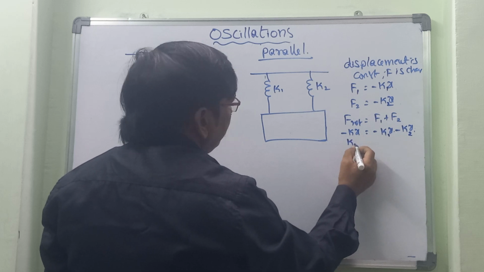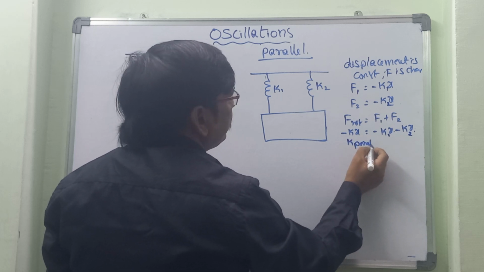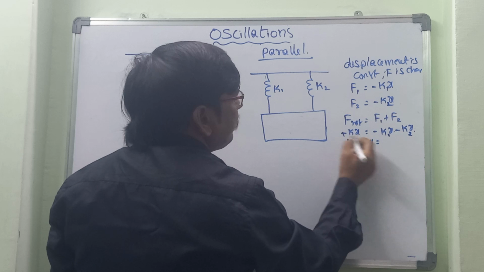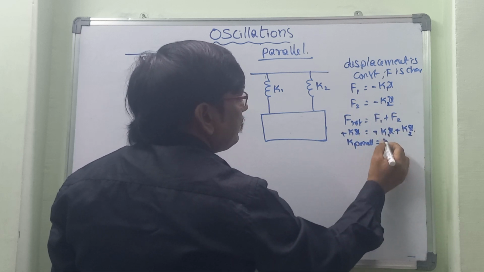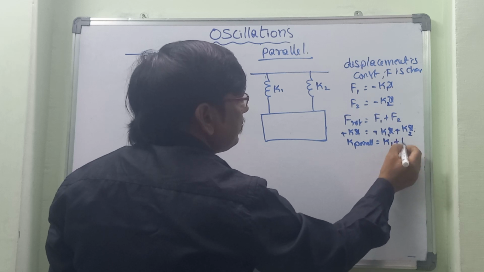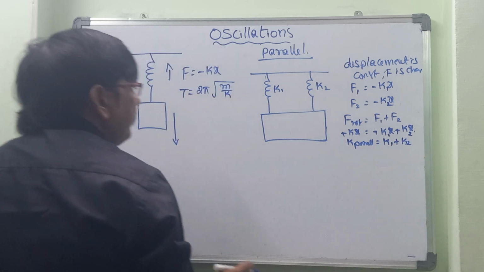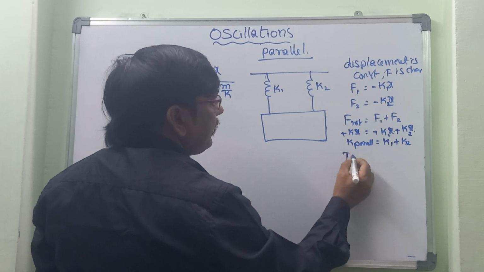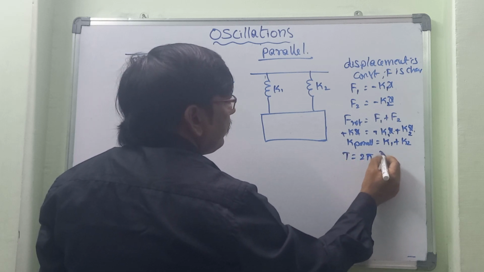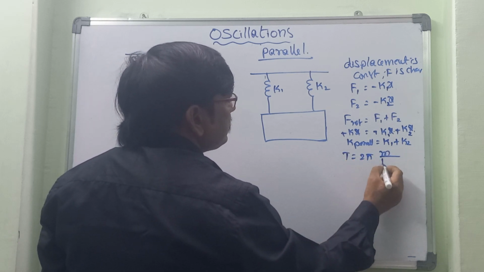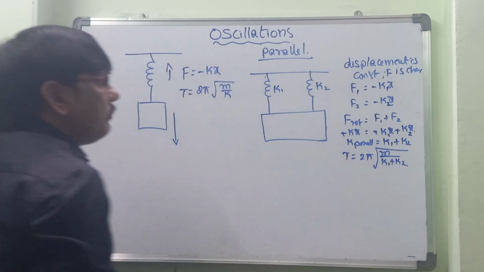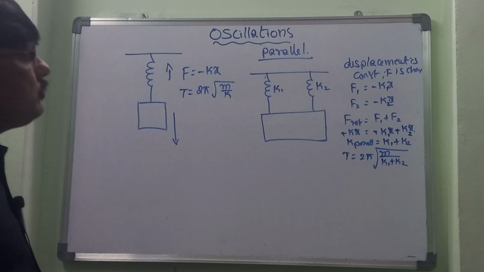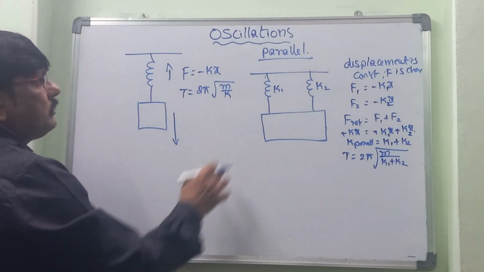So k parallel is equal to, x will get cancelled, the minus signs cancel, and x gets cancelled. Then what is left? k1 plus k2. So the same formula applies: T is equal to 2 pi square root of m by k, with k being k1 plus k2. This is one of the very important expressions, and this is for parallel.